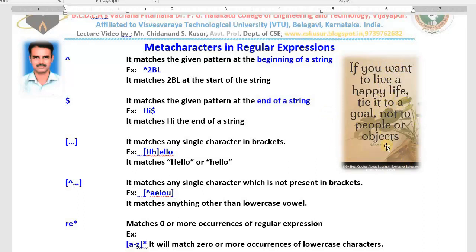Like that, while developing software we need to search for patterns. In that situation we need to write regular expressions. This is what I explained in the last class.